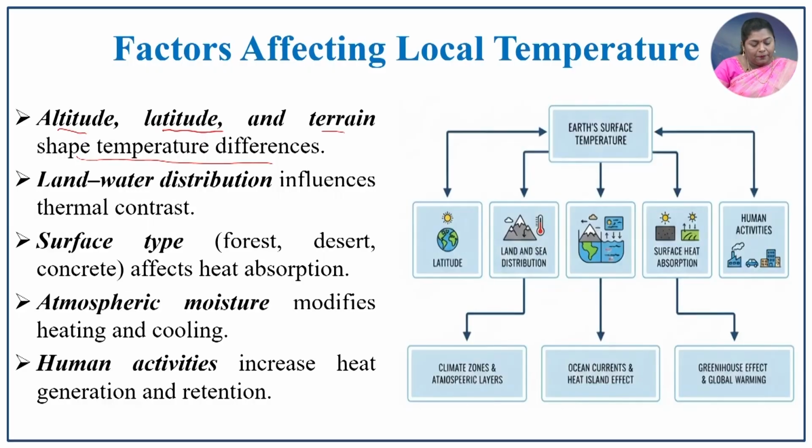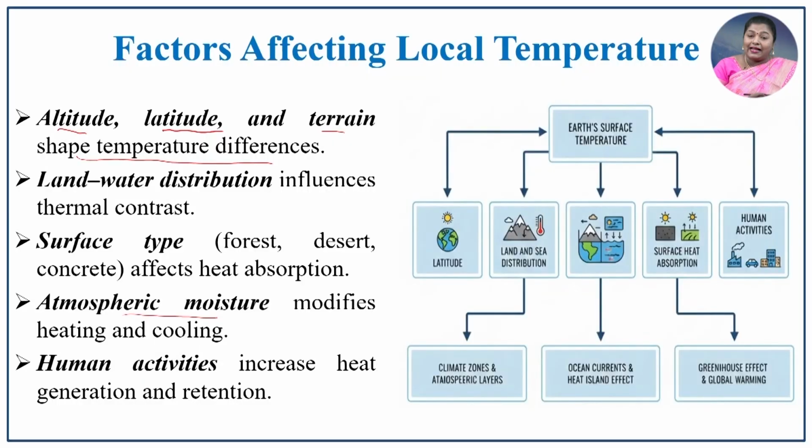And surface type, whether it is a forest or vegetation cover, a desert region, or concrete buildings, in turn influences the local temperature. Atmospheric moisture modifies the heating and cooling processes. Human activities are the most important factor, influencing the increase in heat generation and retention. So, these are the major factors which adversely affect local temperatures.